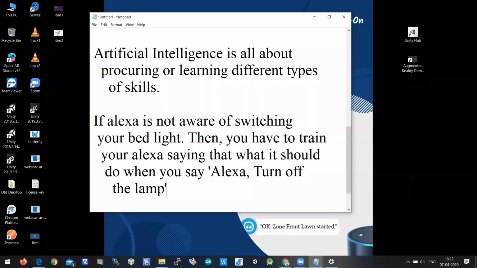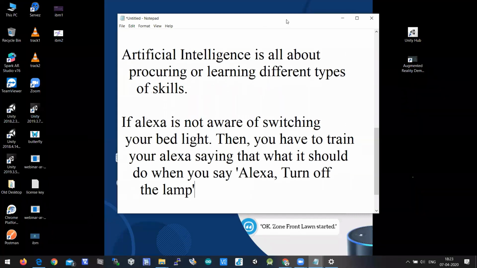If it isn't aware of switching your bed light or a lamp light, you have to train your Alexa on what it should do when you say Alexa turn off the lamp. So it's all about training skills.